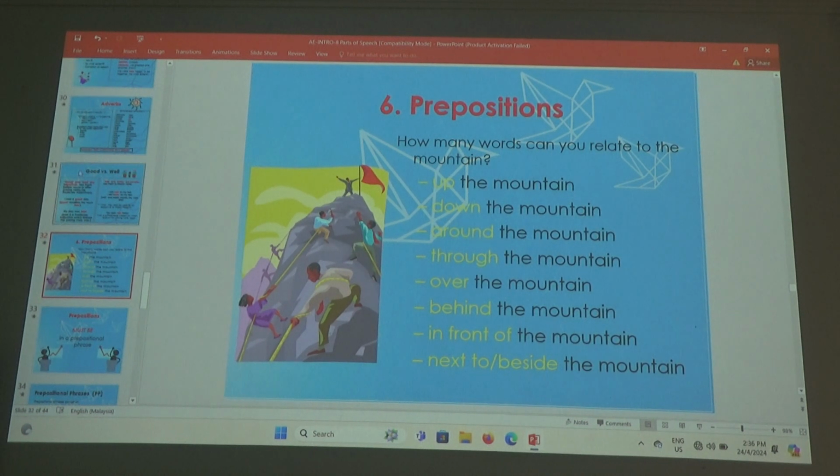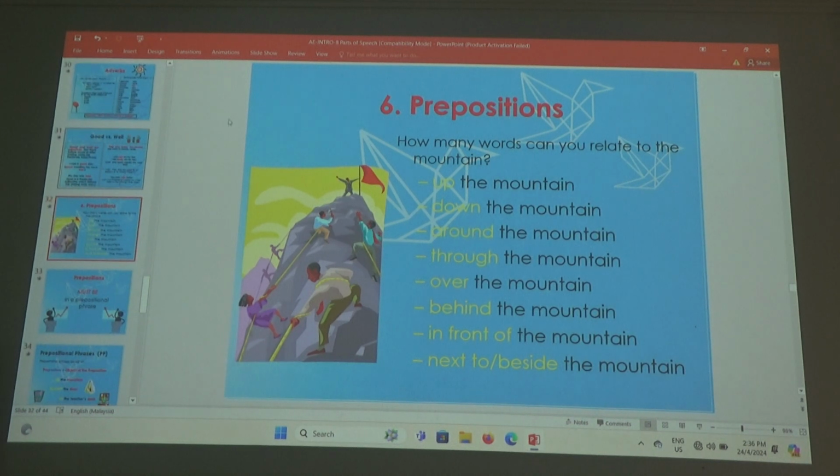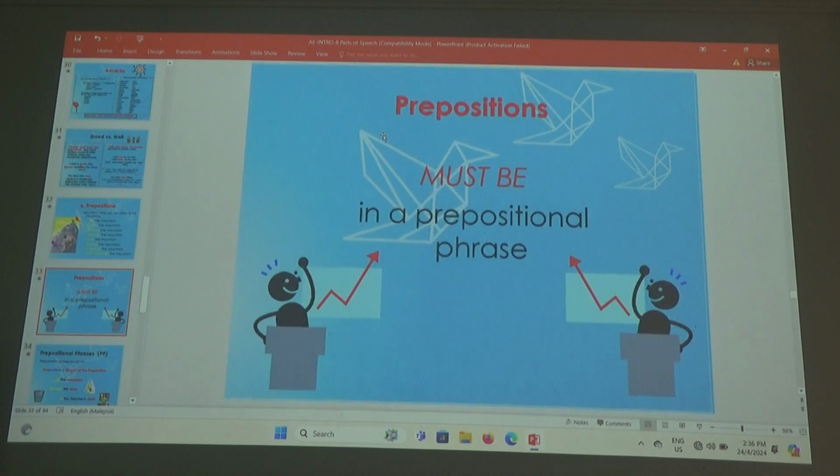How many words can you relate to the mountain? Up the mountain, that means up. Down the mountain, around the mountain, through the mountain, over the mountain, behind the mountain, in front of the mountain, next to or beside the mountain. You understand all that, yeah? That's good. Okay, prepositions must be in a prepositional phrase.